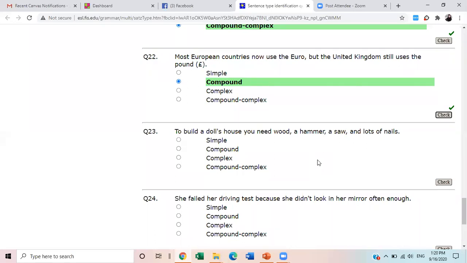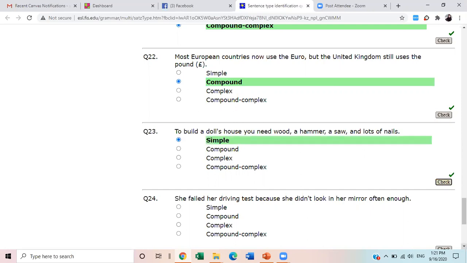No, there is only one subject, that is you. To build a doll's house is a purpose, actually; it is additional information in the sentence. Okay, let's change the sentence in that way. You need wood, a hammer, a saw, and lots of nails to build a doll's house. So if we take this to build a doll's house to the end, it will be simple. Simple sentence.